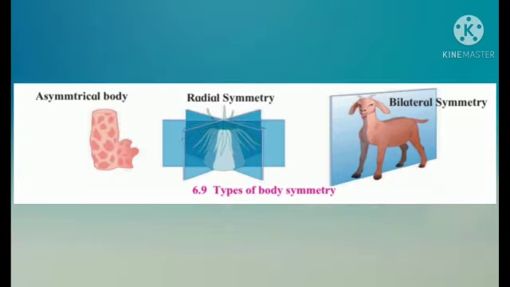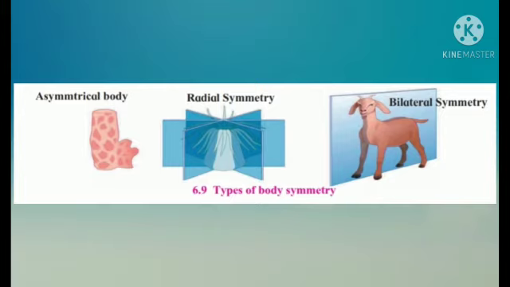Asymmetrical body. In case of such body, there is no any such imaginary axis of the body through which we can get the two equal halves. For example, amoeba, paramecium and some sponges.